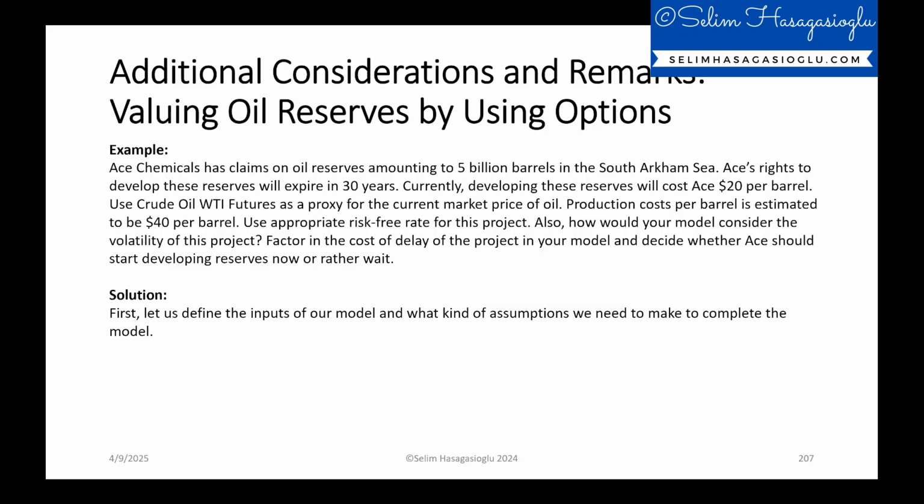Use crude oil WTI futures as a proxy for the current market price of oil, and production costs per barrel is estimated to be $40 per barrel. Use appropriate risk-free rate for this project, and also how would your model consider the volatility of this project? Factor in the cost of delay of the project in your model and decide whether Ace should start developing reserves now or rather wait.